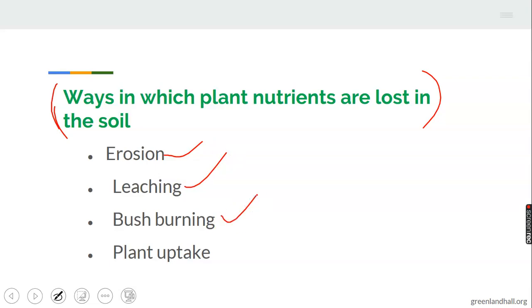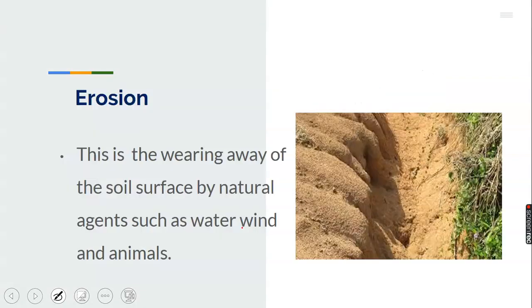Bush burning. 4. Plant uptake. These are the four major ways in which plant nutrients are lost from the soil. So then it is essential for the farmer to conserve the soil to avoid these ways the nutrients can be lost. Let's take it one after the other.